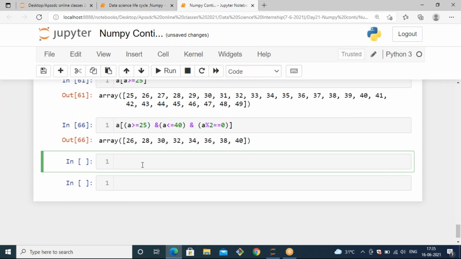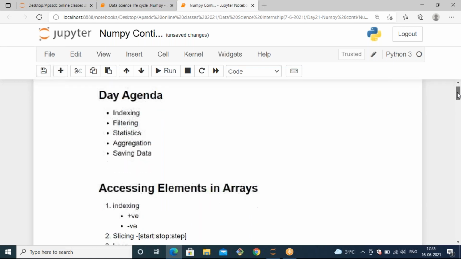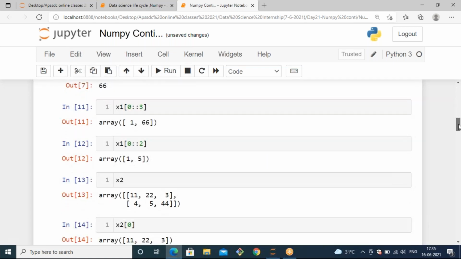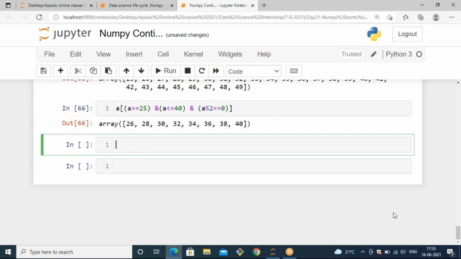Okay, next we will see what else we have. After the filtering, the next topic is statistics. Basically, NumPy can be used for statistical functions, because when you have huge data, we don't do all the statistical functions manually. To handle that, we can use NumPy. For that, you should know what the statistical functions in NumPy are.